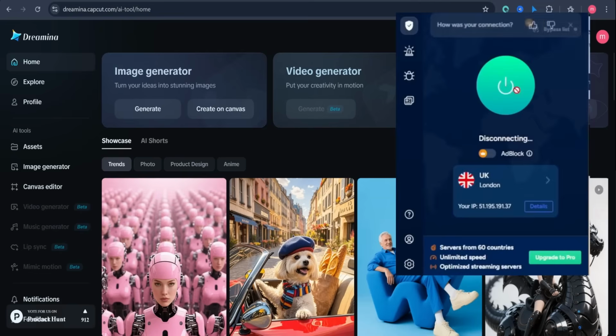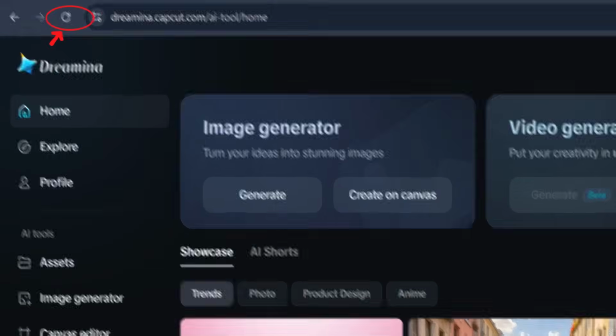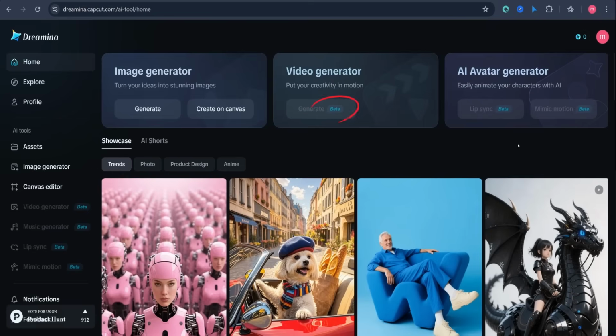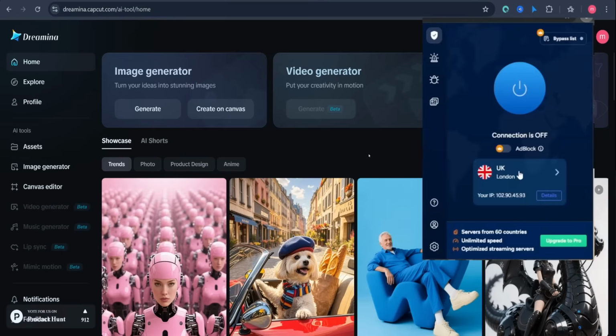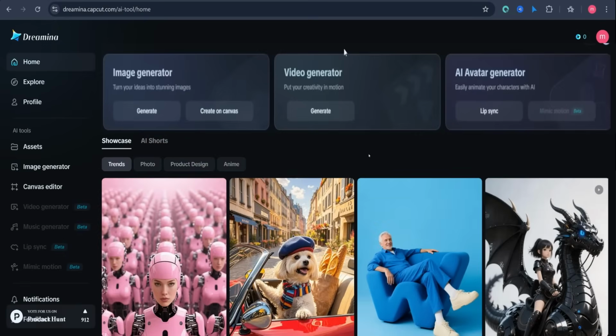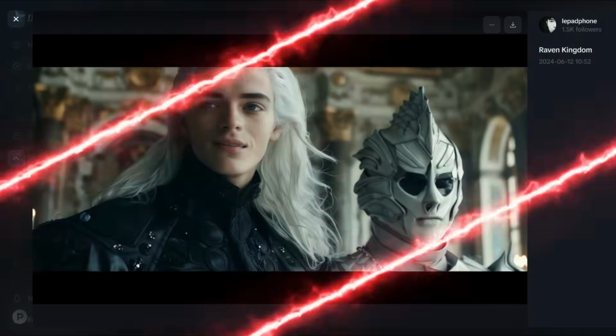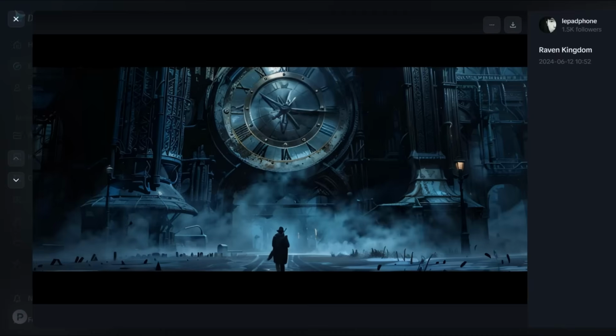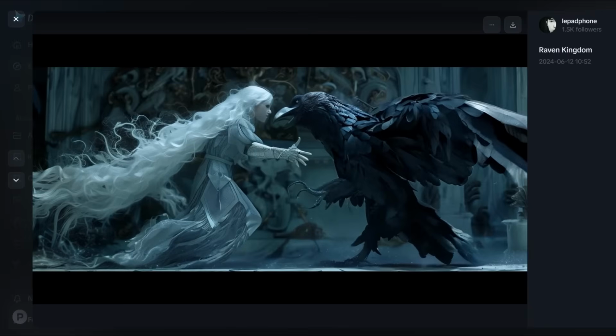If I turn the VPN off and refresh the page, you'll see these features go back to beta. However, you'll be given 0 credits, which is super crucial because all your generations will cost exactly 0 credits. Then, to get full access, simply connect to a country like the UK or the US and refresh the page. And there you have it. You've successfully signed up for Dreamina and activated your free unlimited access. Now you're all set to create amazing AI videos and avatars without spending a dime.